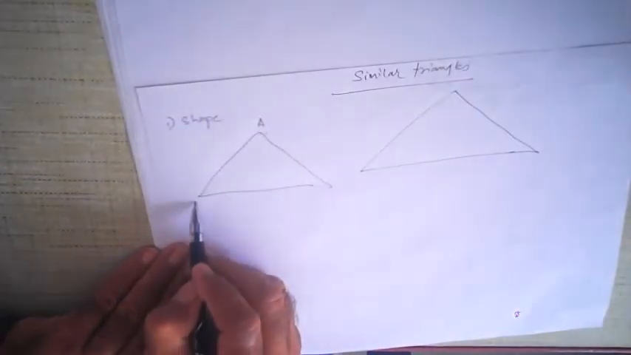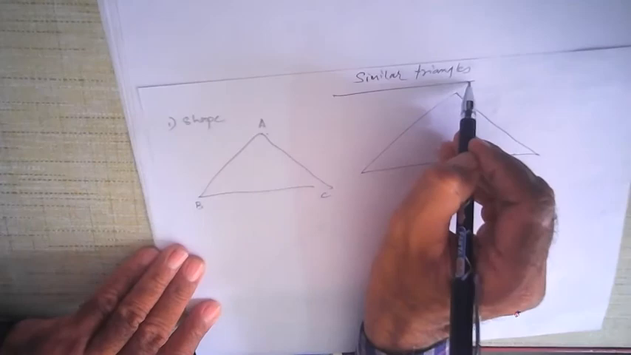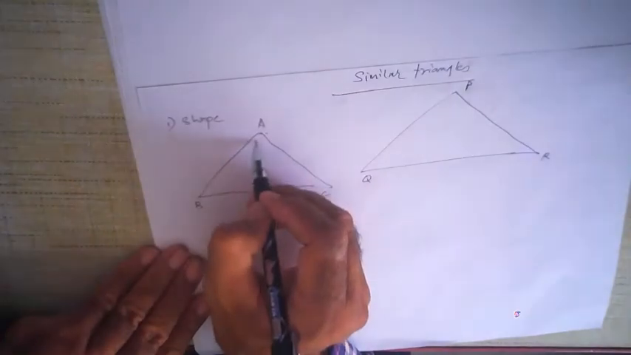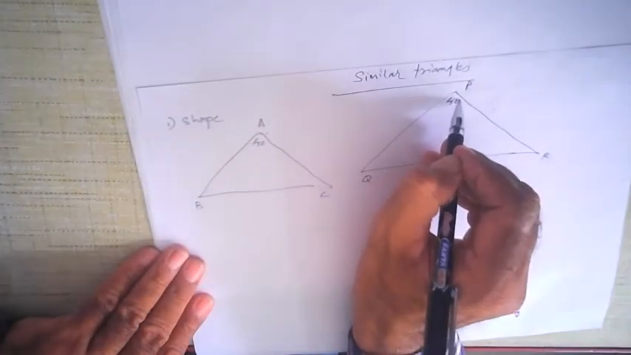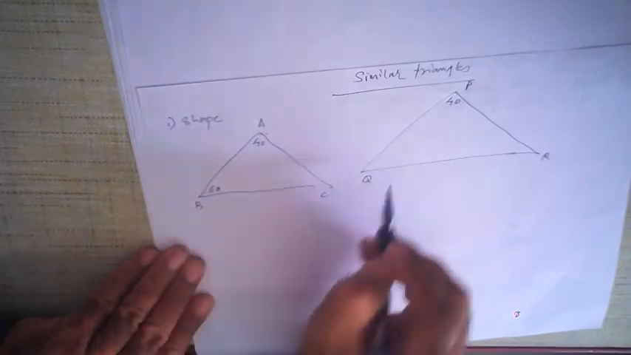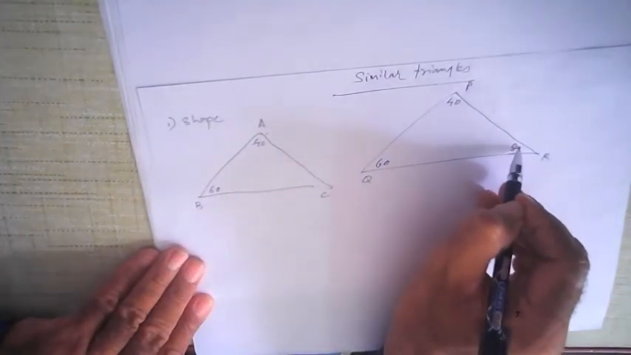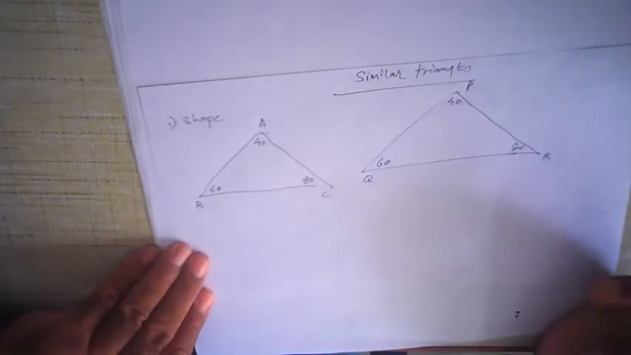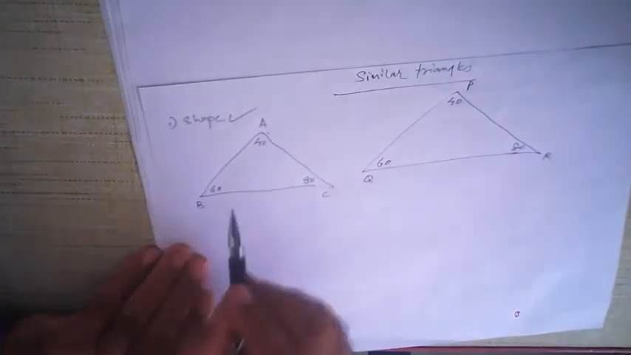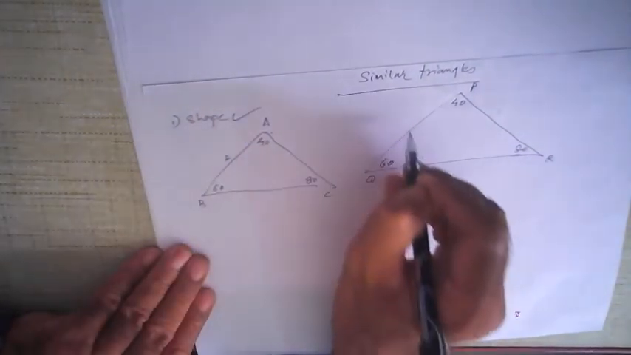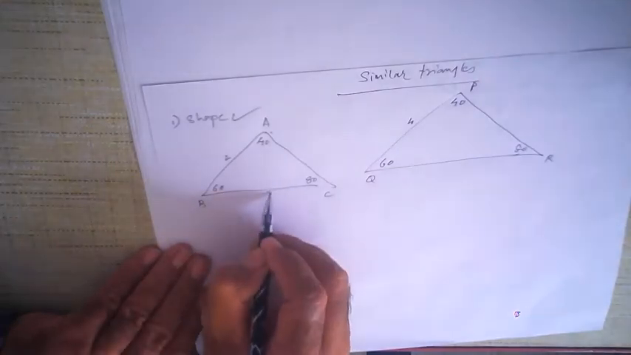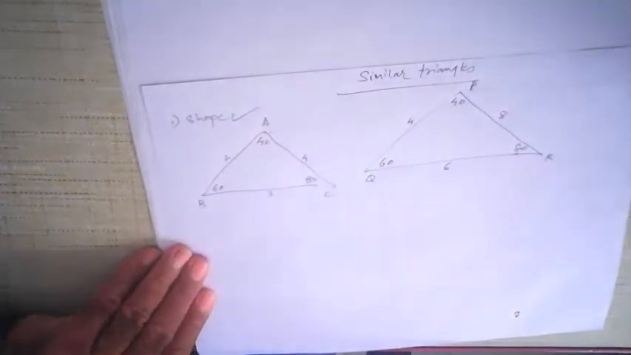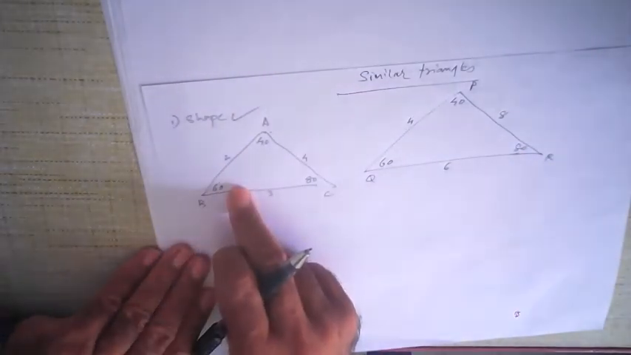Suppose this is your ABC and this is your PQR, two different triangles. You can definitely see that the sizes are not equal, but the shape is same. Suppose this is 40 degrees, this is 40 degrees, this is 60 degrees, this is also 60 degrees, and this is 80 degrees, and this is also 80 degrees. That means the angles are equal. If the angles are equal, the triangles are definitely going to have the same shape. Now what about the size? If this is 2 centimeters, this is 4 centimeters. This is 3 centimeters, this is 6 centimeters. This is 4 centimeters, this is 8 centimeters. In other words, this triangle is double this triangle in size.